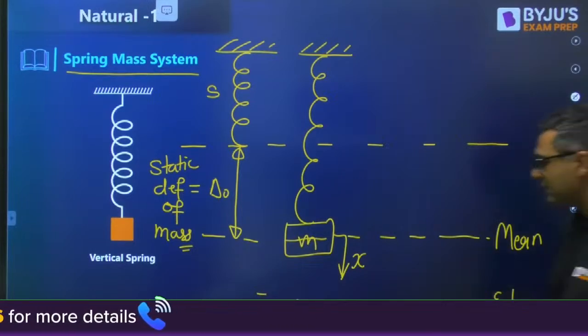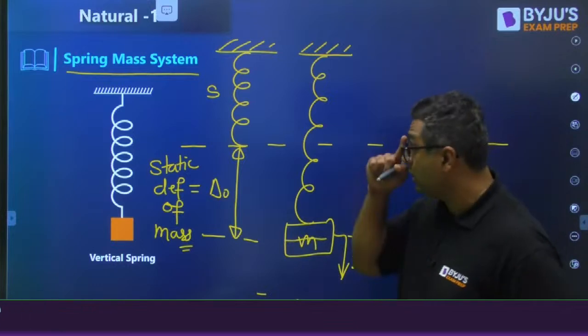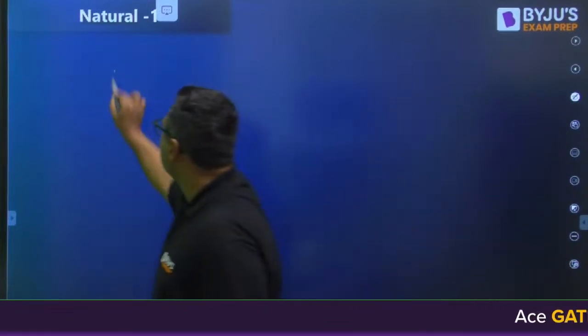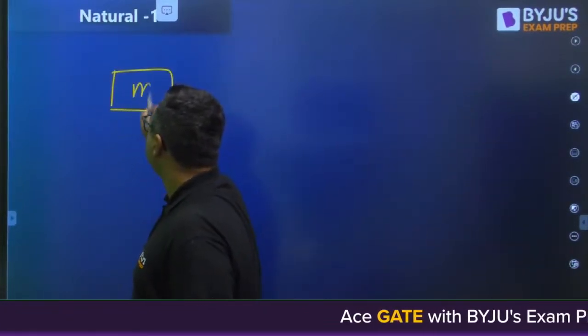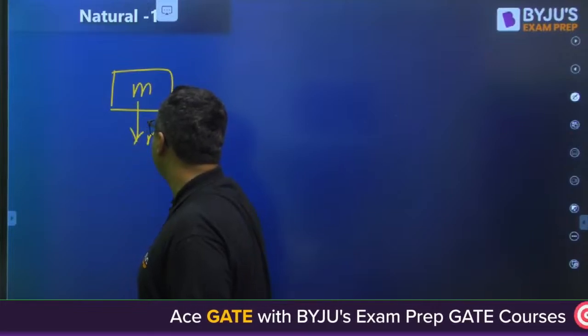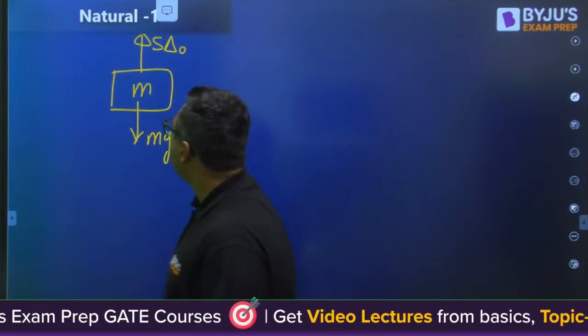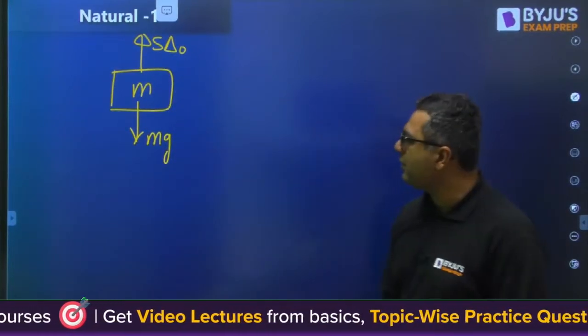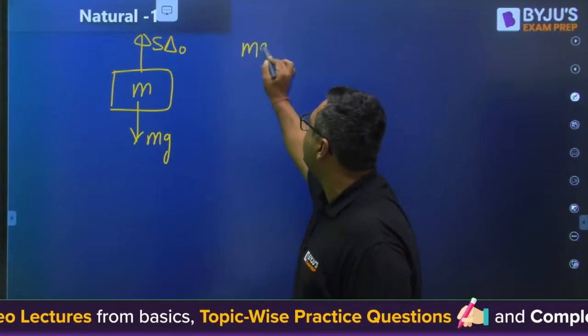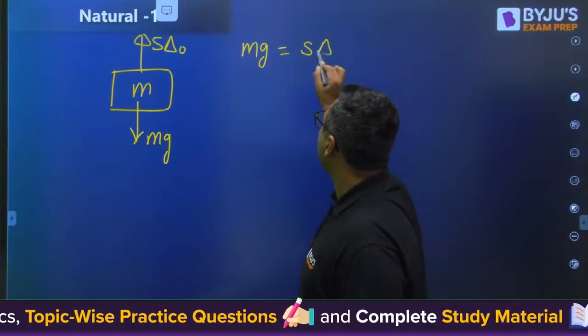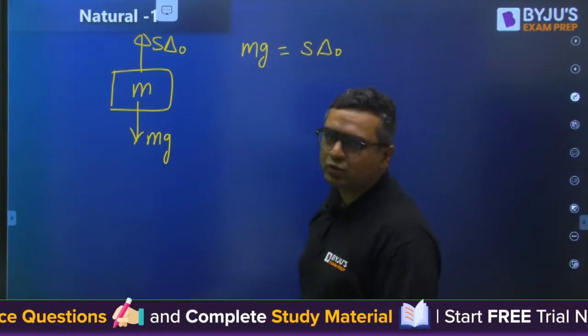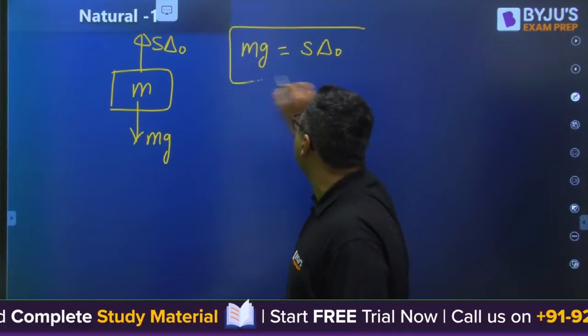Now let us understand what was there at the mean position. At the mean position, your system was like this. This is mass, this is mg, and this is S delta naught. The body was in equilibrium at the mean position, so mg is equal to S delta naught.